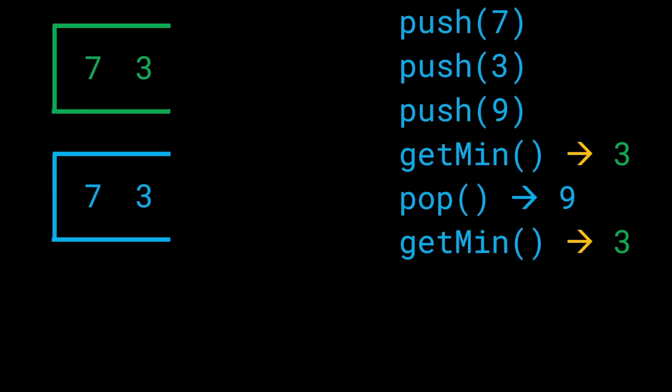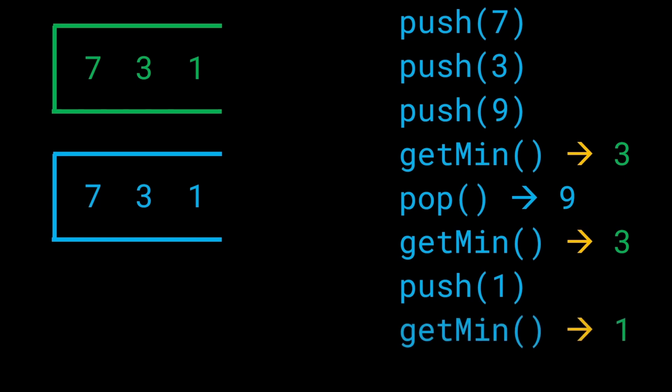All right. So now let's say we get a push 1 operation. What do we do? 1 gets directly pushed onto the blue stack, and the green stack is now going to reflect the changes. Green stack is going to have the minimum of 3 and 1. That is, it is going to take the minimum of the previous element on the top of the stack and the one which we got currently. All right. So now if I get min again, what do we do? Look at the top of the stack and return 1 as the answer.